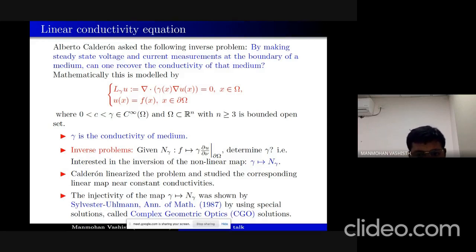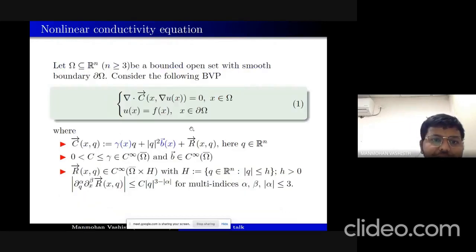And in this talk we will be discussing the nonlinear version of this equation. Here it was a linear equation, and what we have studied is the nonlinear conductivity equation. So this is our equation. Again, the Omega is a bounded open set with smooth boundary, and we consider the following boundary value problem. So this is the divergence of C vector (x, grad u) equal to 0, and u equal to f on the boundary.